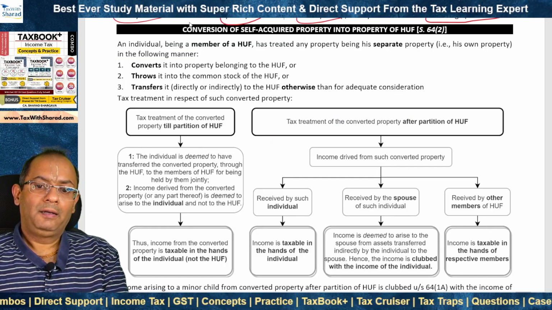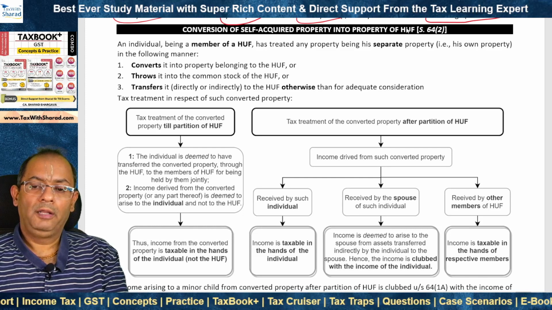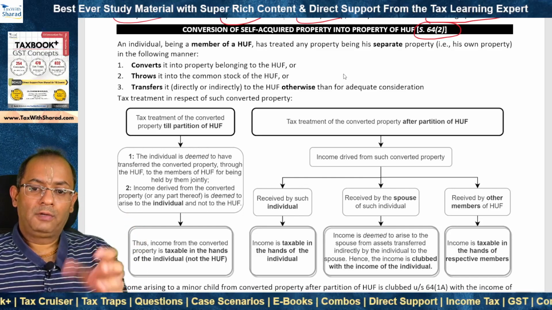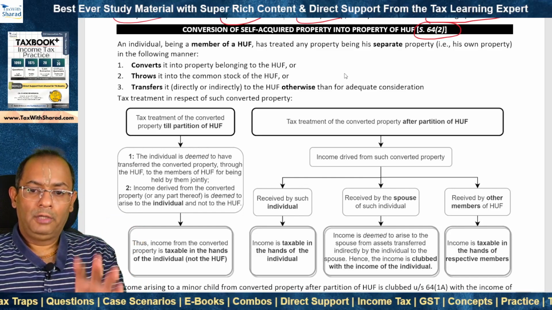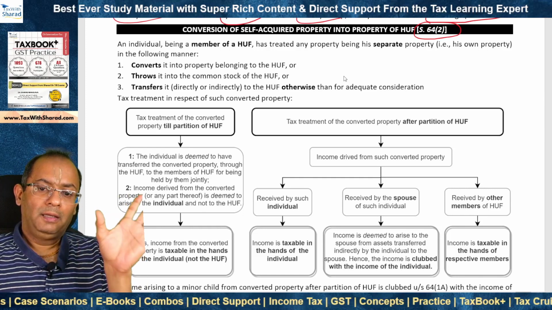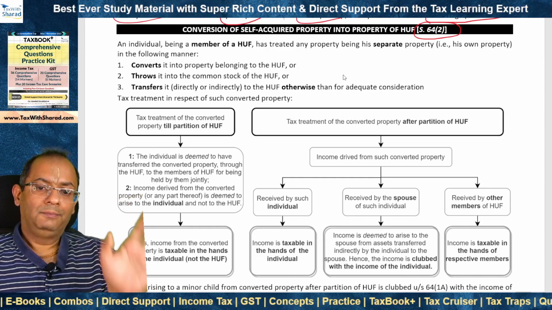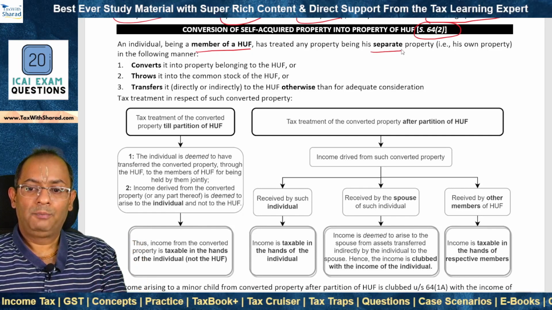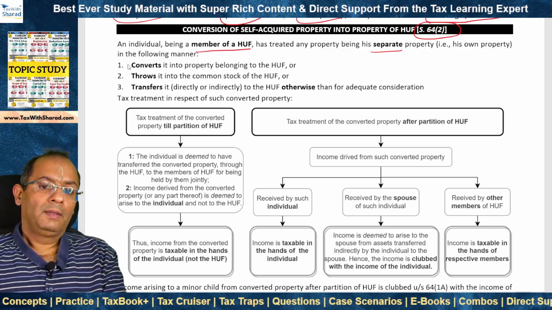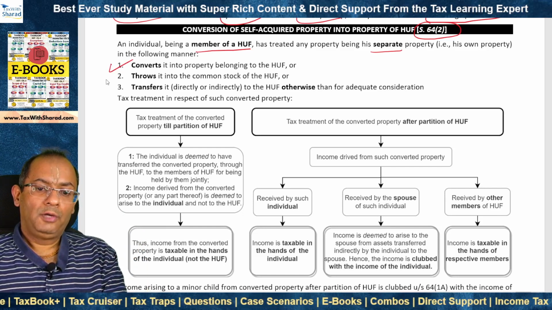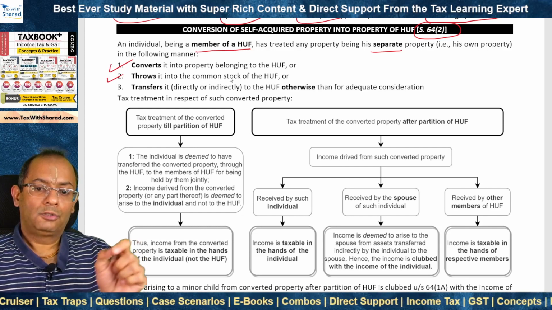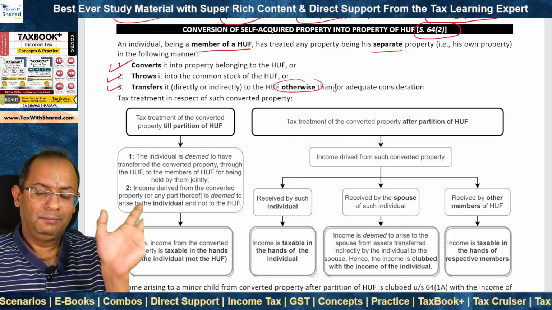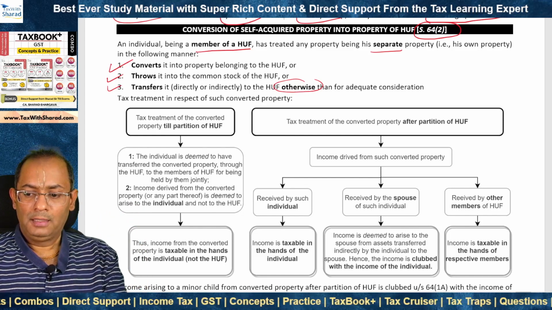Clubbing provisions are attracted in case of conversion of self-acquired property into property of HUF, and this is section 64(2). When a member of the HUF converts his property into the property of the HUF, the income is clubbed in the hands of the individual. So, in the case of a member of a HUF, where he treats his separate property, that means his own property, either he converts it into the property of the HUF, or he throws it into the common stock of the HUF, or he transfers it to the HUF otherwise than for adequate consideration, then in that case, the following is the tax treatment.